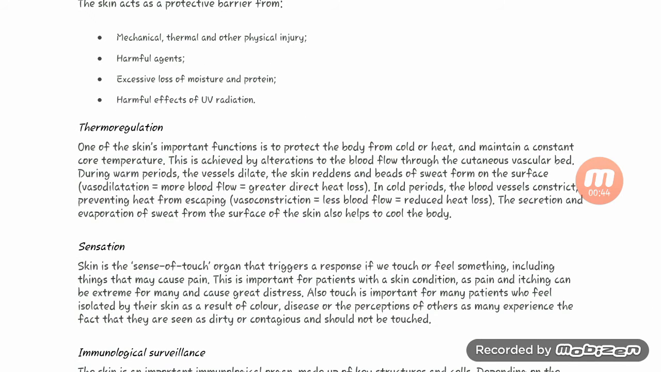Thermoregulation. One of the skin's important functions is to protect the body from cold or heat and maintain a constant core temperature. This is achieved by alteration to the blood flow through the cutaneous vascular bed during warm periods. The vessels dilate, the skin reddens, and beads of sweat form on the surface. Vasodilation equals more blood flow equals greater direct heat loss.